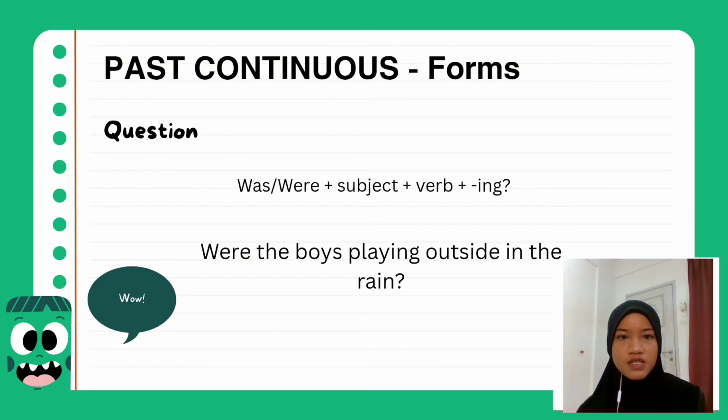The last structure is the question structure. The formula is was or were plus subject plus verb plus ing and a question mark. For example, were the boys playing outside in the rain?